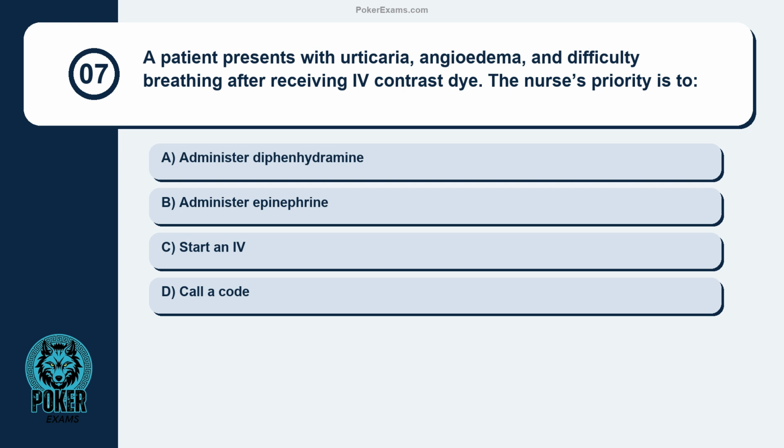Question 7. A patient presents with urticaria, angioedema, and difficulty breathing after receiving IV contrast dye. The nurse's priority is to administer diphenhydramine, administer epinephrine, start an IV, call a code.